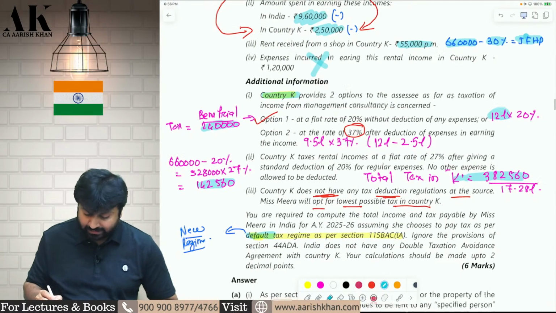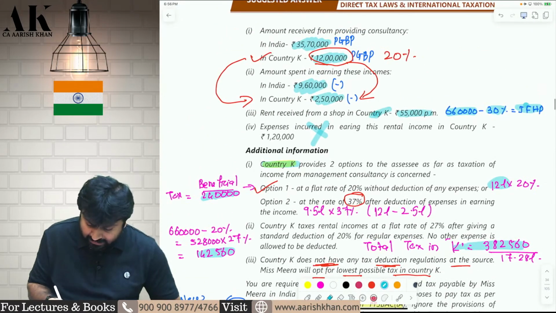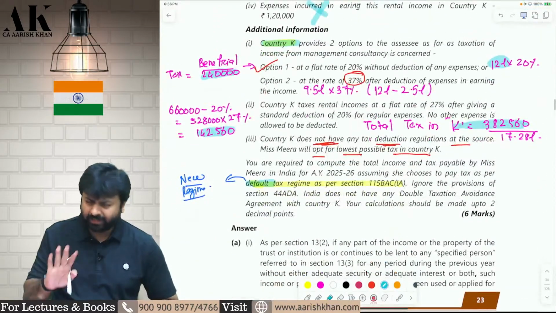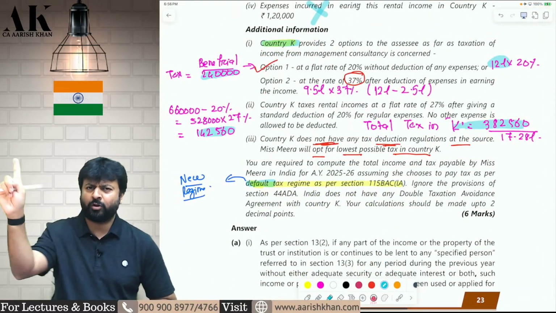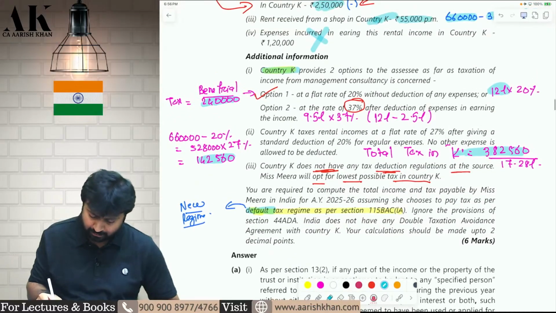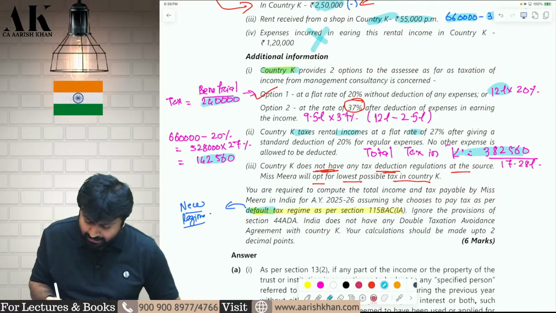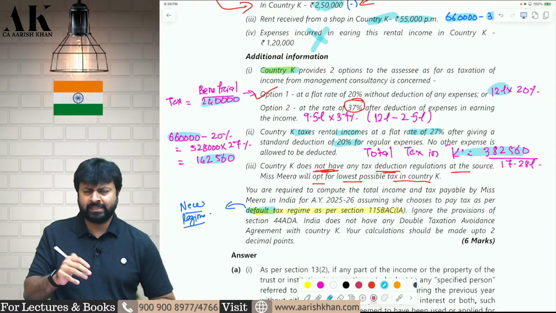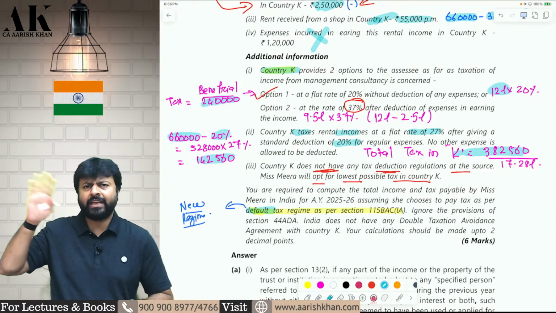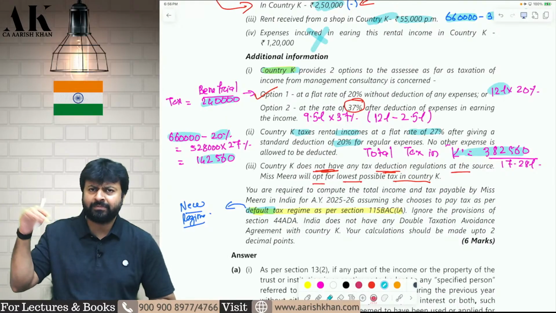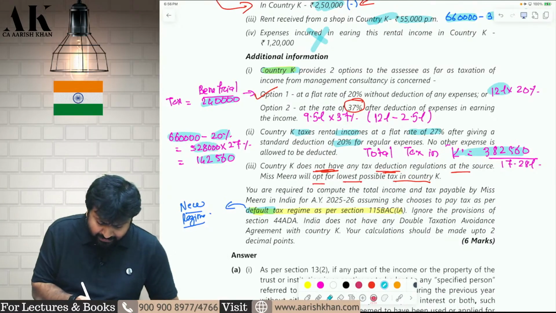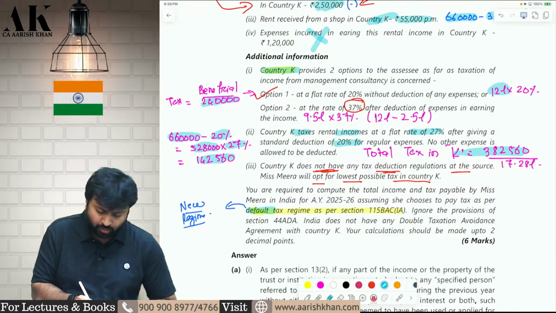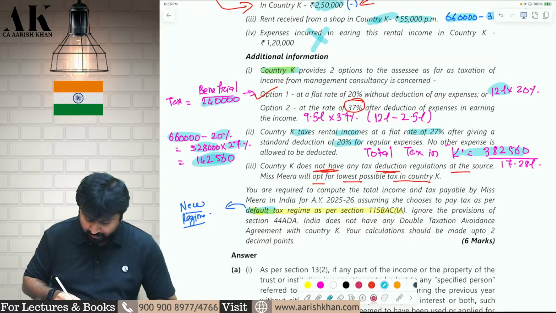What is the second income? The second income is 55,000 rupees rental income. For that there is only one option. There are no multiple options in that case. Country K taxes rental income at 27% after giving 20% deduction. So 6,60,000 is the rental income. In country K you get 20% flat deduction, the way we get 30% in India. And on 5,27,000 you will pay 27% tax. So on rental income the tax is 1,42,560.